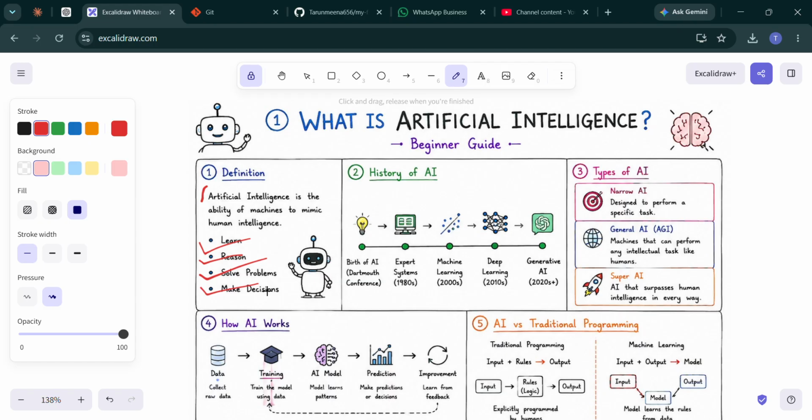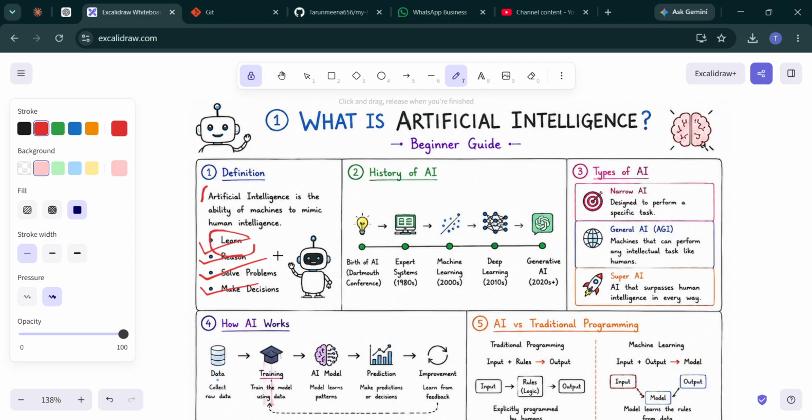So this task includes learning from the data. This is learning from the data, understanding the information the machines have, and they can solve problems. They also create or make decisions according to the data they have. They can also recognize images or speech, and take or create decisions and take action. So this is what artificial intelligence is.